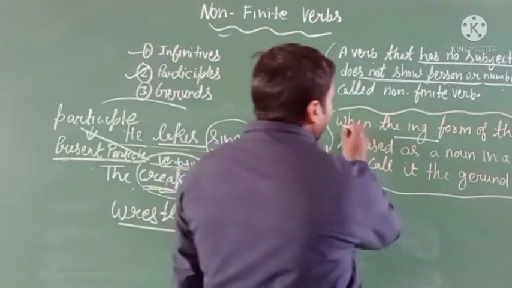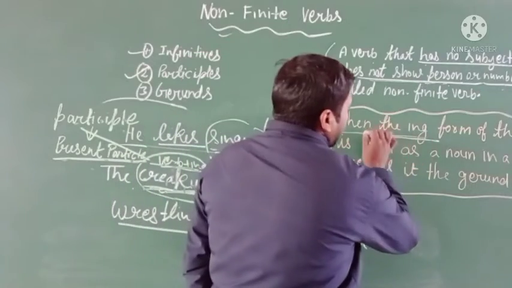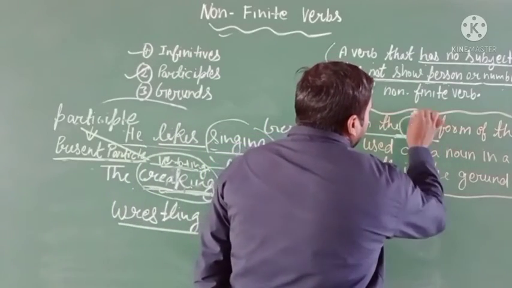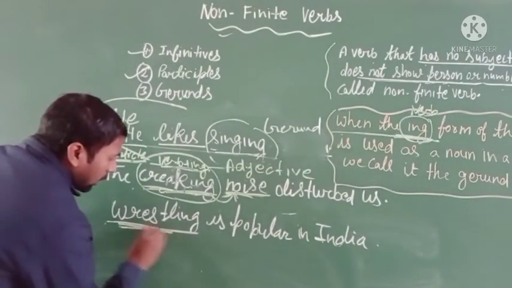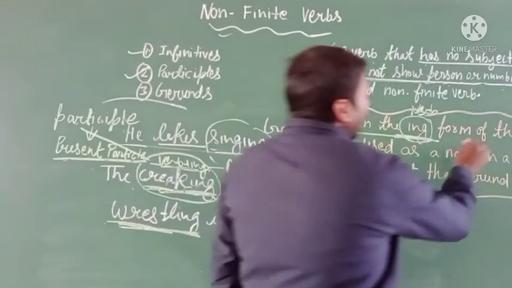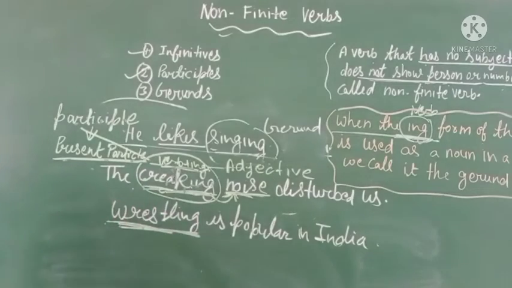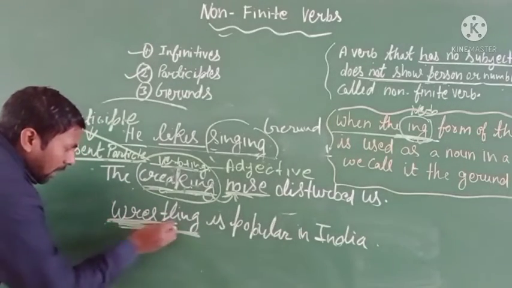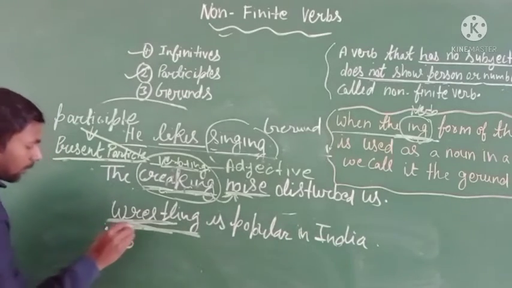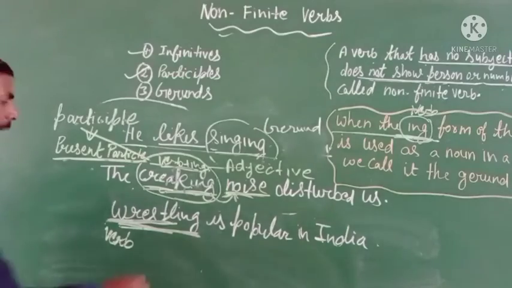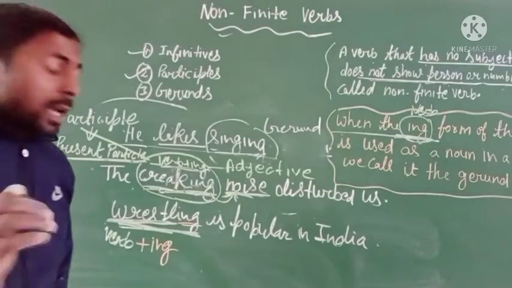But in the second sentence, here is the definition of the gerund. It is the ing form of the verb that is used as a noun. You can see here wrestling is a verb, and it is used with ing.